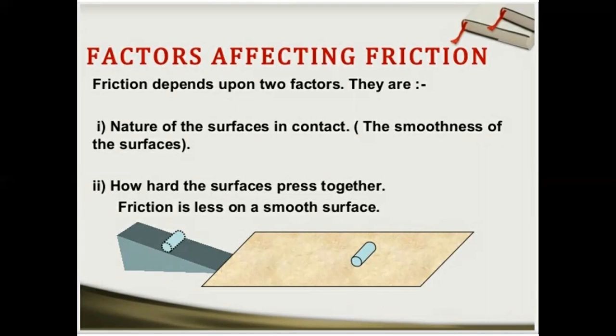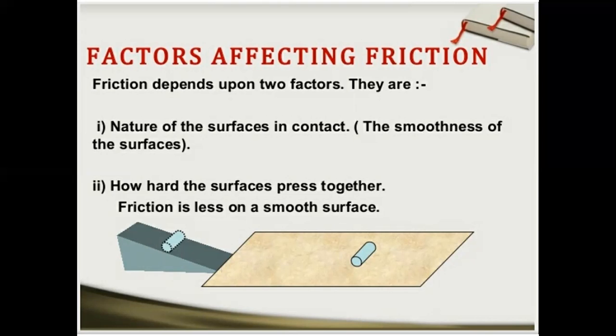There are a few factors which affect the friction. Here we will be discussing the two main factors upon which the friction depends. First is the nature of the surfaces in contact. Either the surfaces are smooth or the surfaces are rough. So, what type of surface is it? Second thing, how hard the surfaces are pressed together.